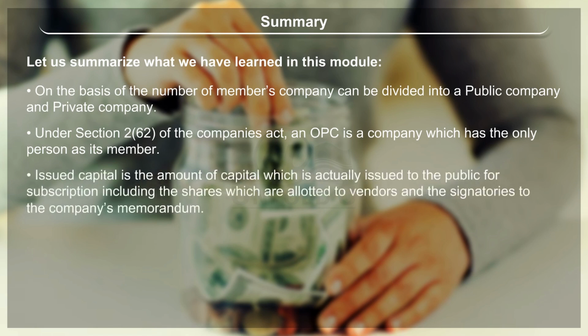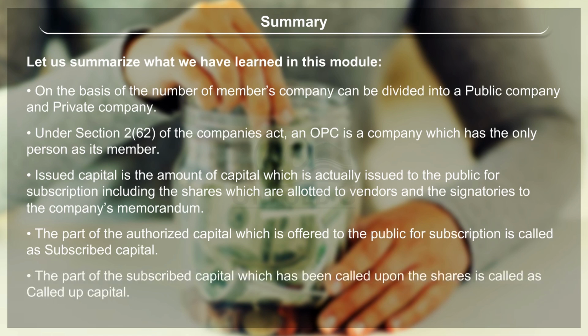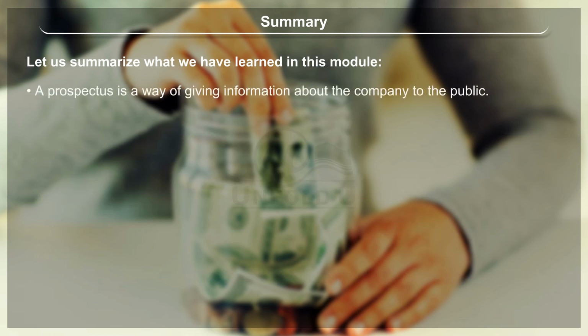Issued capital is the amount of capital which is actually issued to the public for subscription, including the shares which are allotted to vendors and the signatories to the company's memorandum. The part of the authorized capital which is offered to the public for subscription is called subscribed capital. The part of the subscribed capital which has been called upon the shares is called called-up capital. A prospectus is a way of giving information about the company to the public.